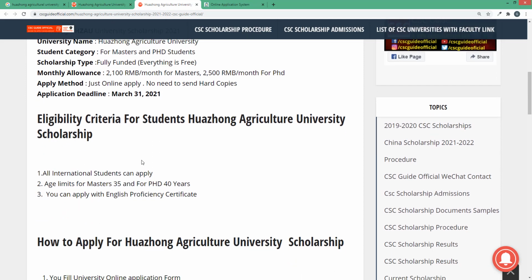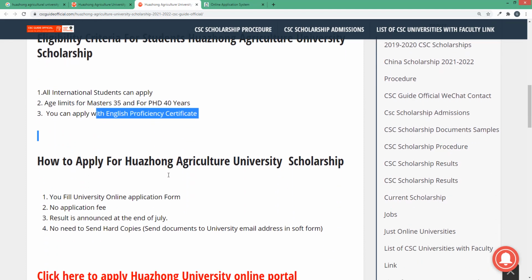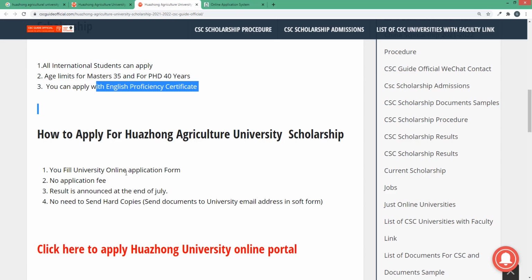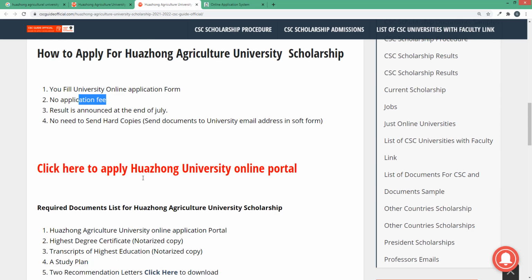Eligibility criteria: all international students can apply. Age limit is 35 for master and 40 years for PhD. You can apply on the basis of an English proficiency certificate. And how do you apply? For the CSC scholarship you need to fill the CSC form and the university form as well. But for the university scholarship you need to fill just the university online application form, with no application fee. Results will be announced at the end of July, and no need to send hard copies.